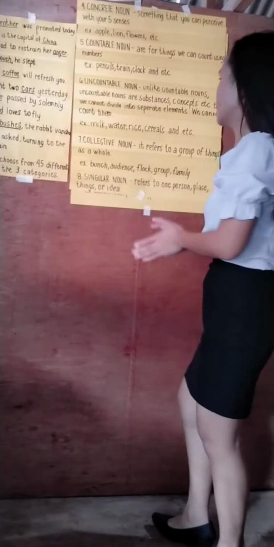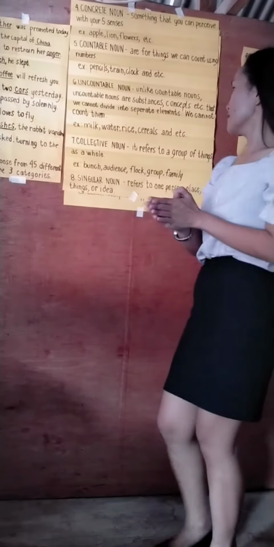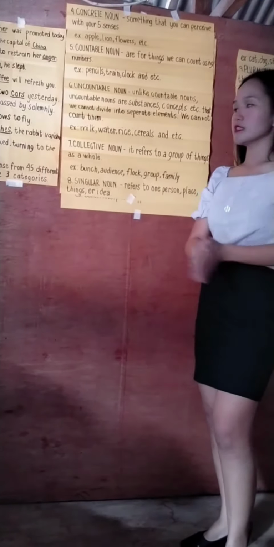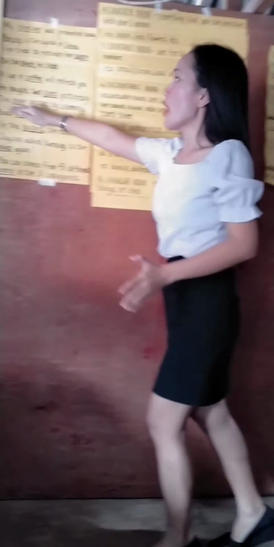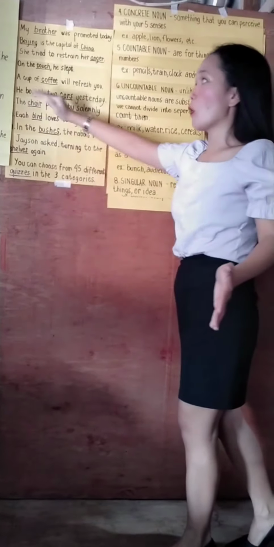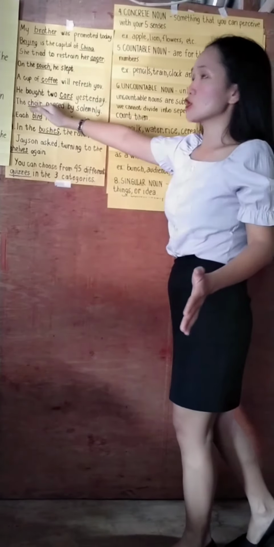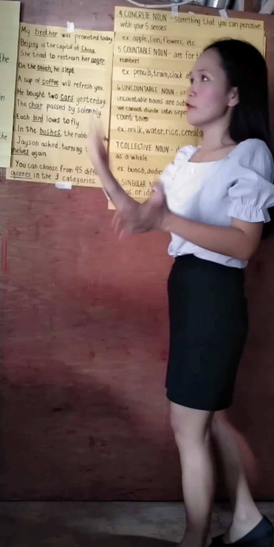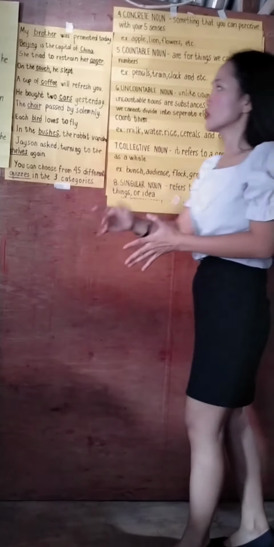We have collective noun. When we say collective noun, it refers to a group of things as a whole. Like, say for an instance, bunch, audience, flock, group, and family. And now let's use it in a sentence. The choir passed by solemnly. So the underlined word here is the word choir, which is an organized group of singers who perform together in church.